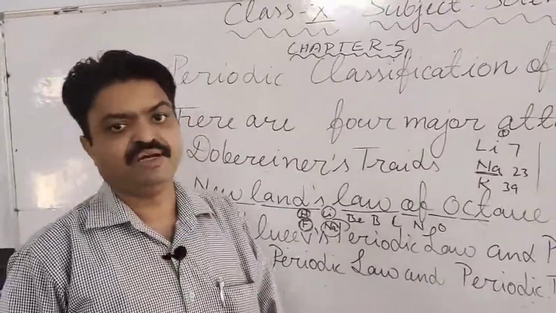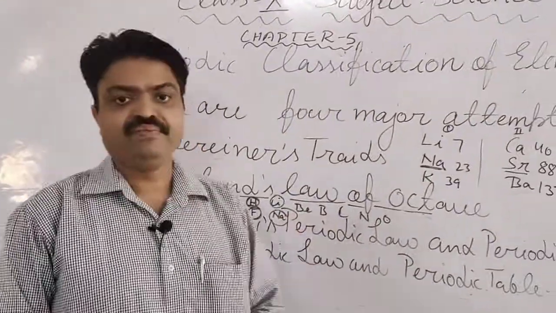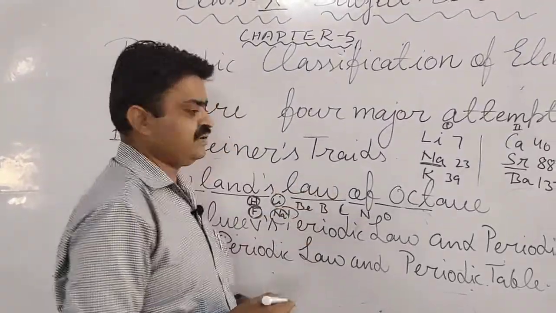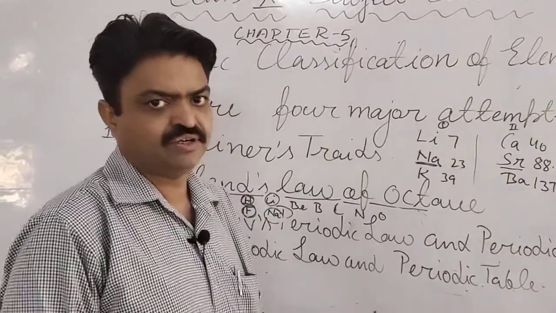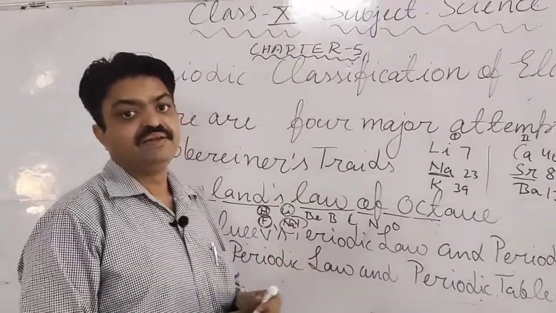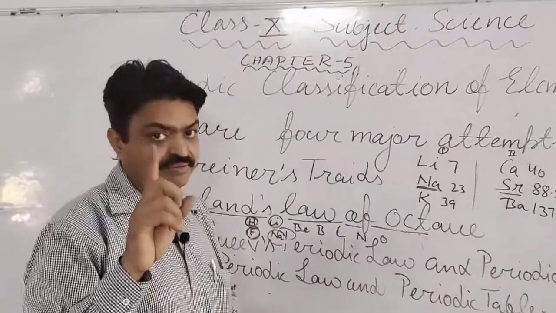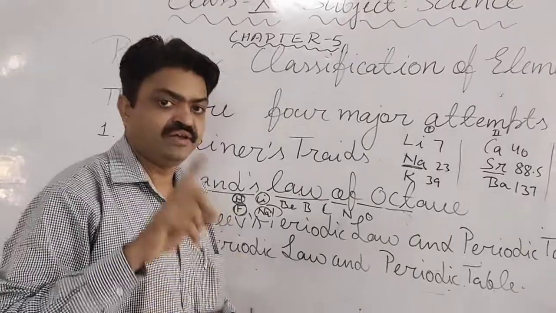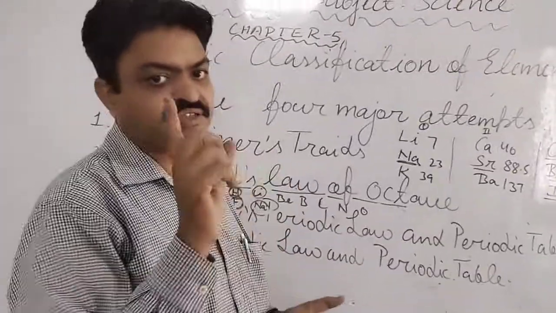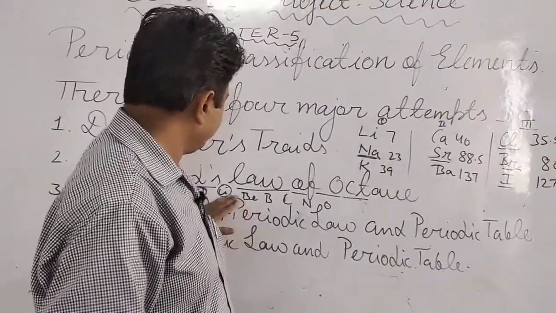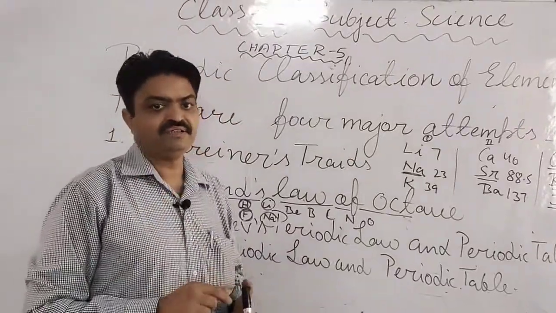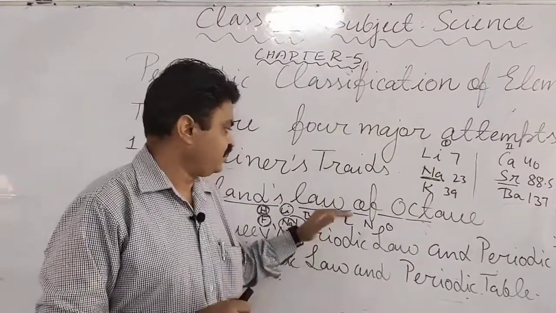According to the musical melody, this law of octaves can also be called the law of musical melody, students, because in this the first element's chemical property is similar to the eighth element's chemical property if they are arranged horizontally. So it is known as the law of octaves, and it is also known as the musical melody of octaves.